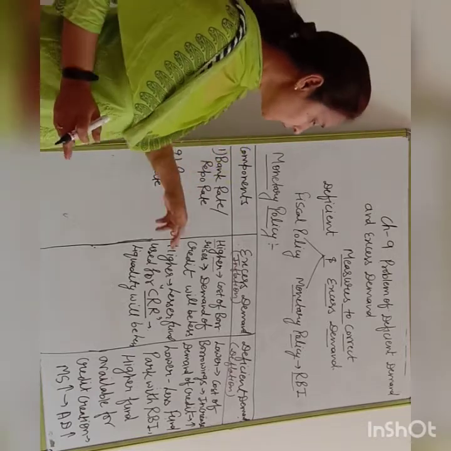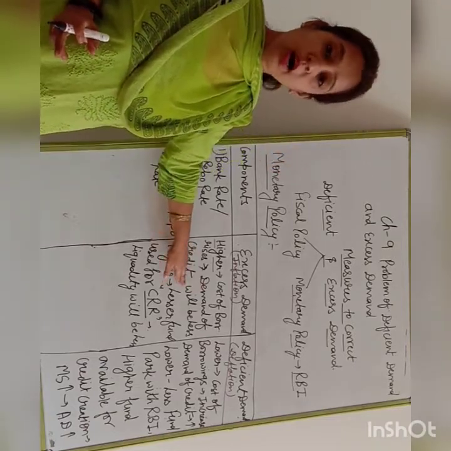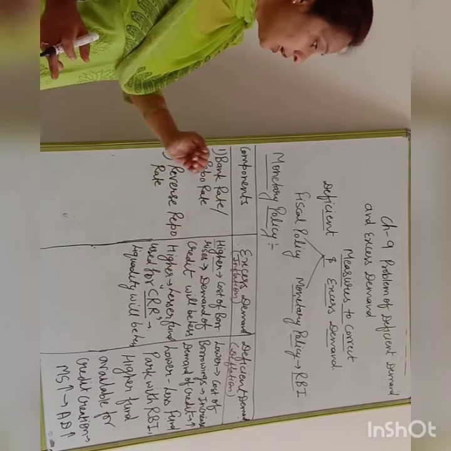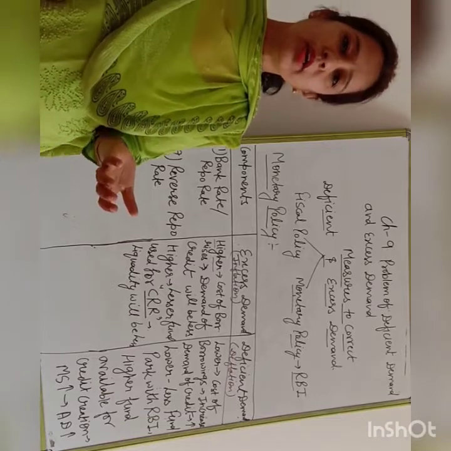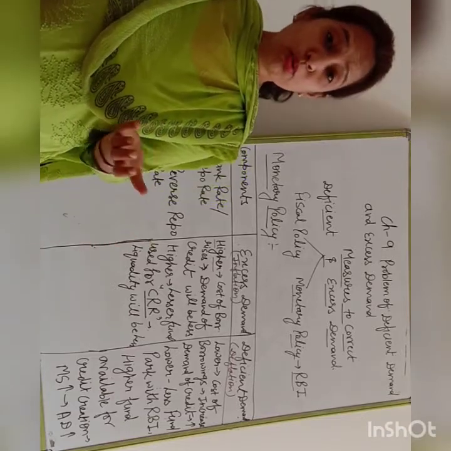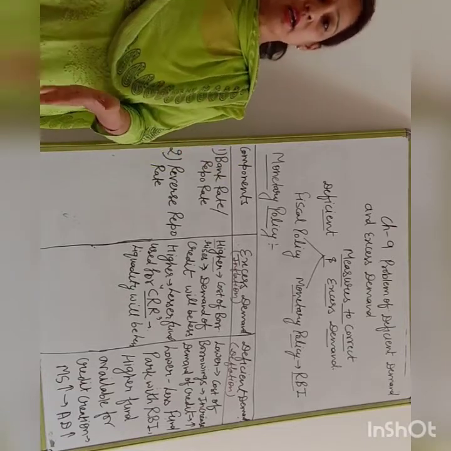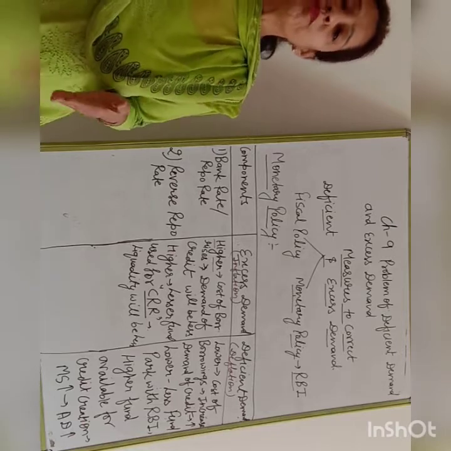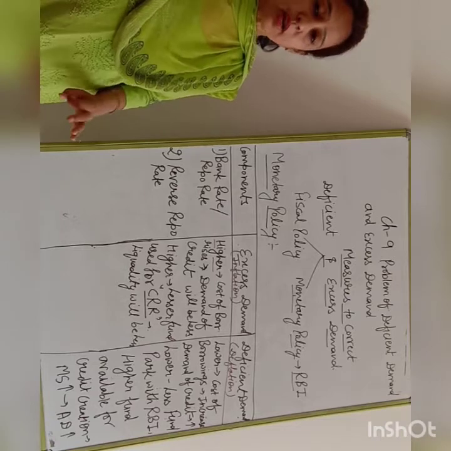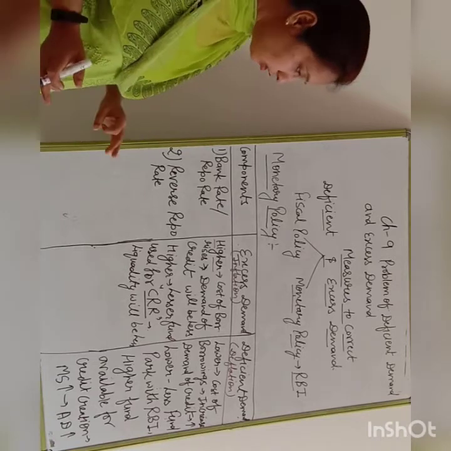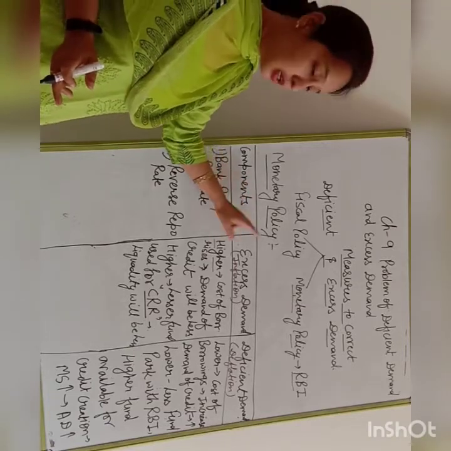It means they are demanding less credit from the RBI. When they take less credit, they have less liquidity with the commercial bank, so they give less amount to the public. Because of this, ultimately money supply will decrease in the economy, and due to the decrease of money supply, excess demand will be corrected.